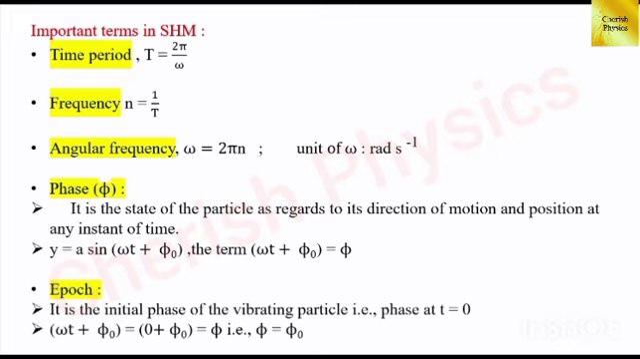Next one, epoch. It is the initial phase of the vibrating particle, that is, the phase at time t equal to 0. So in the above equation, substituting that, we get phi equal to phi naught. That is, epoch is also the phase angle at time t equal to 0.